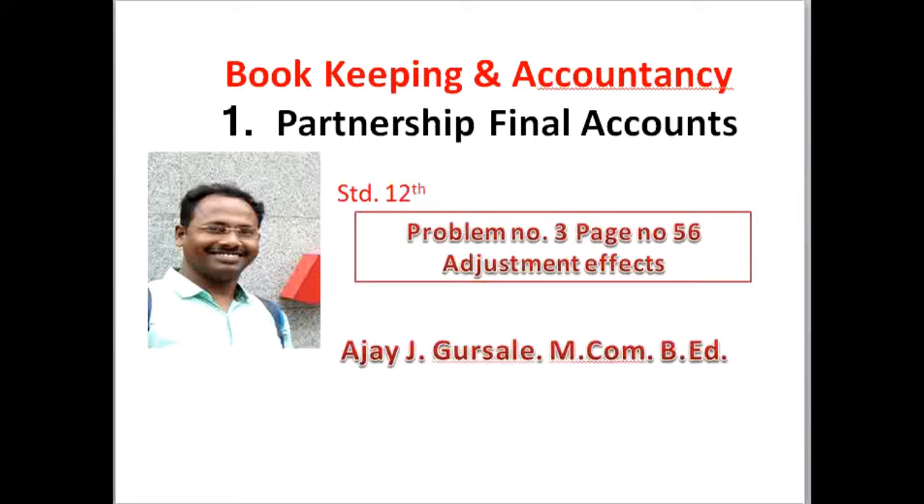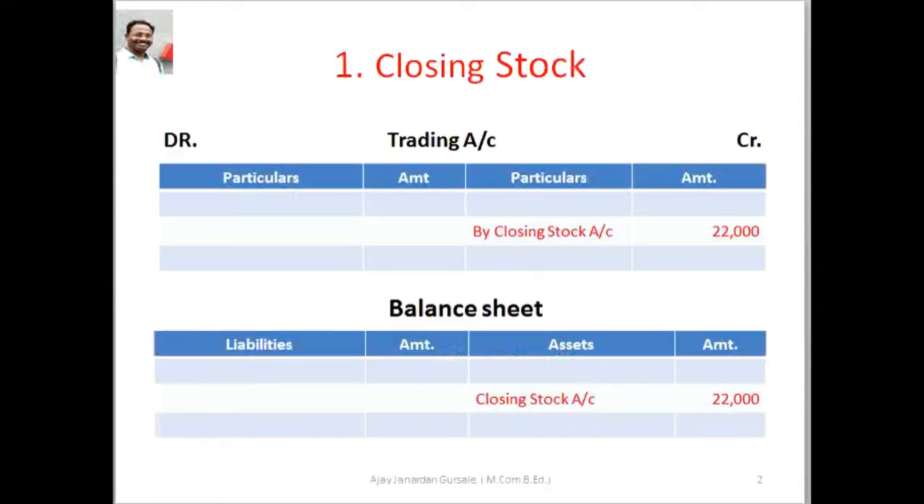Problem number 3, page number 56. Adjustments and their effects. See step by step the adjustment effect for the problem number 3. See, first adjustment, closing stock valued at rupees 22,000.